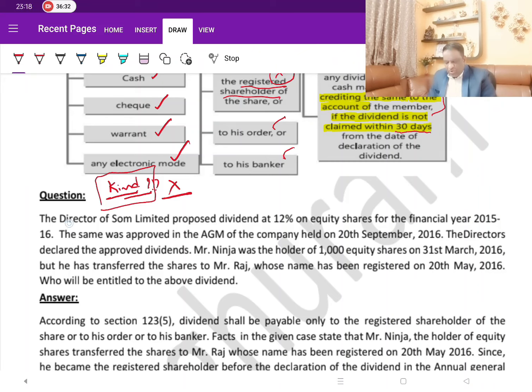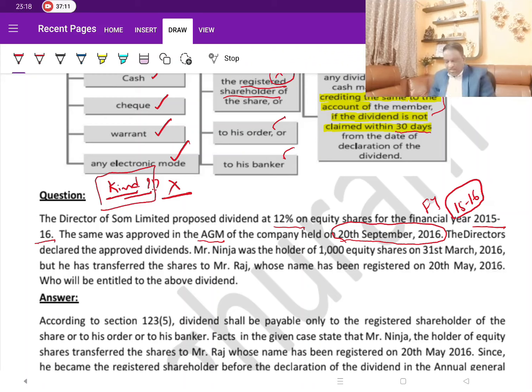The directors of SOM Limited proposed a dividend of 12% on equity shares for the financial year 2015-16. Note this point: the dividend is declared for the financial year 15-16. The same was approved in the AGM. When they approve it in the AGM, we know that it is the final dividend. This AGM happened on 20th September 2016, in which they approved the final dividend for the financial year 15-16.